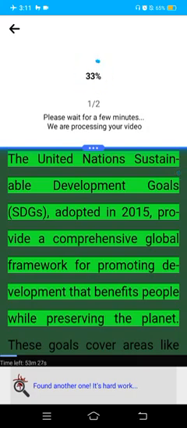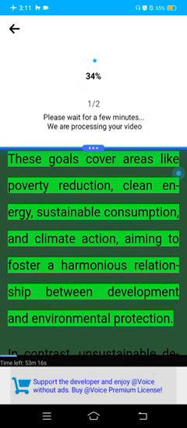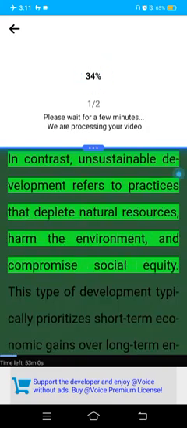The United Nations Sustainable Development Goals (SDGs), adopted in 2015, provide a comprehensive global framework for promoting development that benefits people while preserving the planet. These goals cover areas like poverty reduction, clean energy, sustainable consumption, and climate action, aiming to foster a harmonious relationship between development and environmental protection.